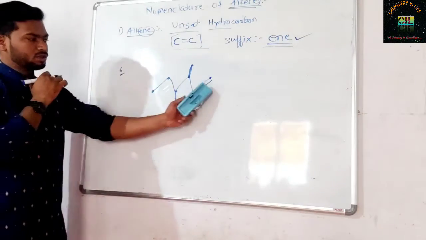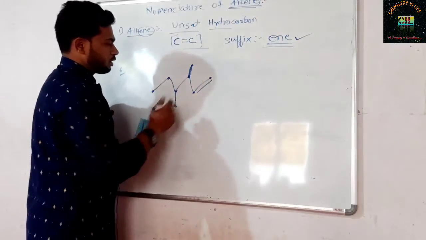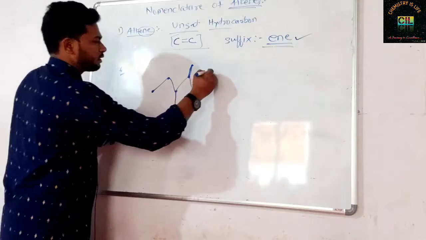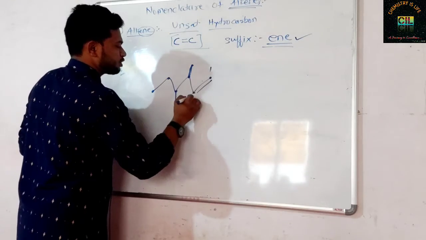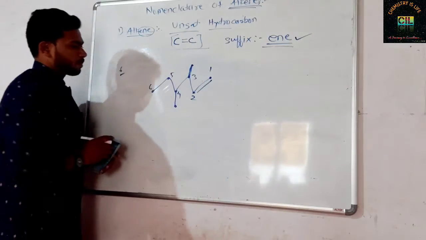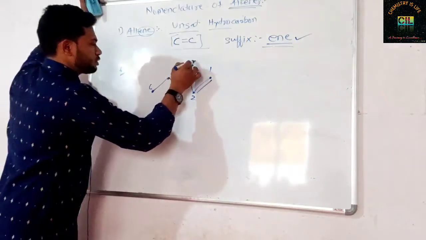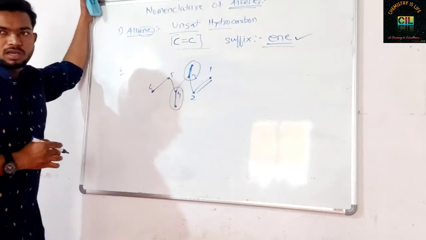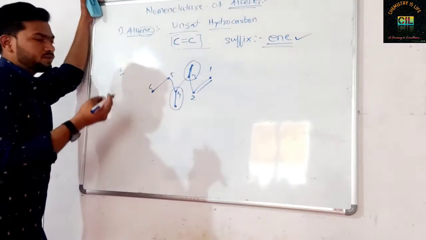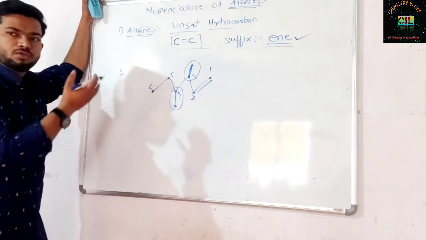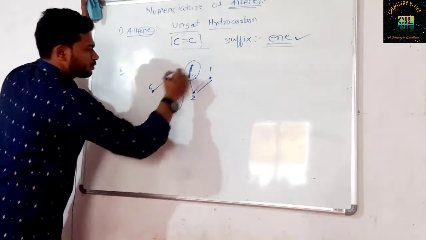The double bonded carbon should get the lowest possible number. So you have to do numbering from this or from this. From the right side. Okay, obviously this carbon will get the lowest possible number, 1, 2, 3, 4, 5 and 6. Now there are 2 substituents. This one is methyl and this one is methyl. According to the rule, if there is a substituent, then you have to write the substituent before the word root. So 2 substituents are there.